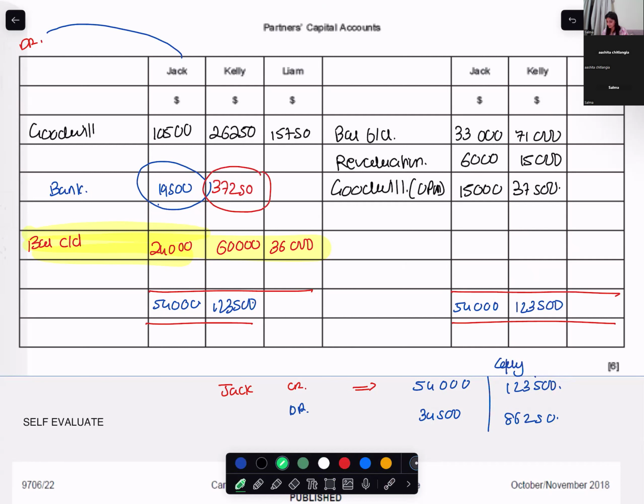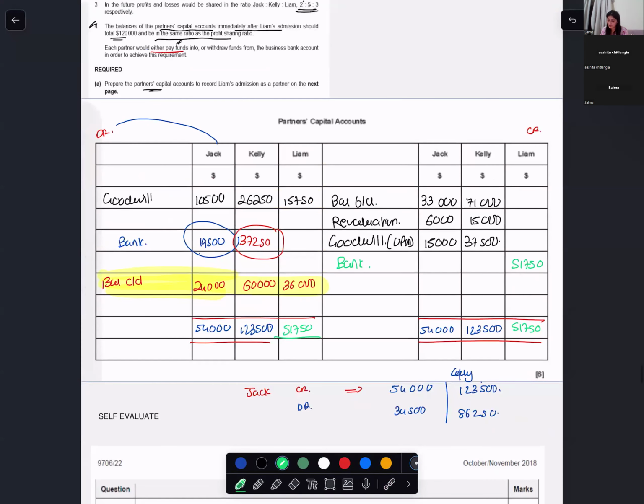And for Liam, the debit balance is more. I can see this. It's 36,000 plus 5,750, 51,750. So what will I write as balancing figure over here? Bank. That is it. This is the information that they wanted us to give.